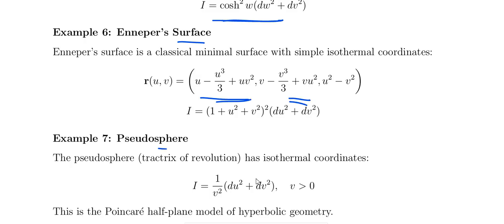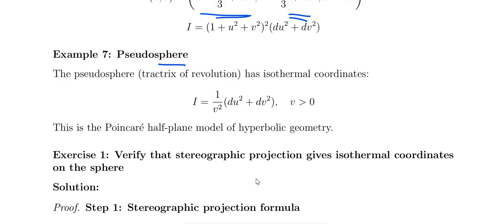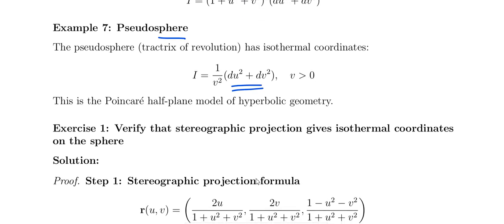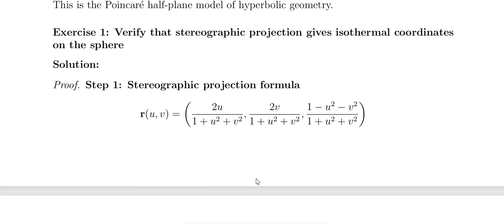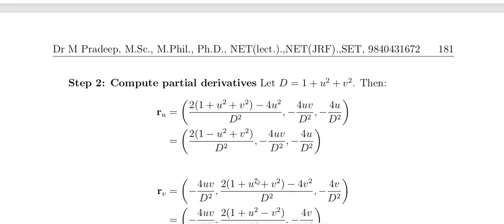Okay. And the sphere is called an isothermal coordinate, that is I equal to 1 by v square into du square plus dv square. And verify the stereographic projection gives the isothermal coordinate on the sphere. What is the stereographic projection? We just saw it. These are easy to remember, but problem solving is a bit difficult. And r u d equals 1 plus u square plus v square, put d square. And we can find ru, and rv also needs to be found out.